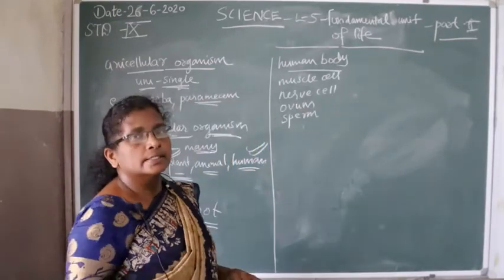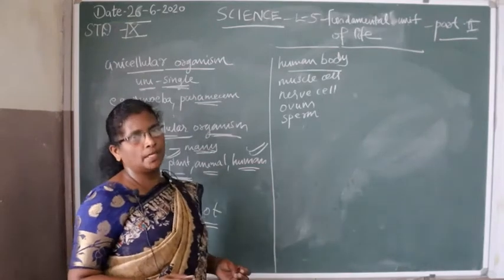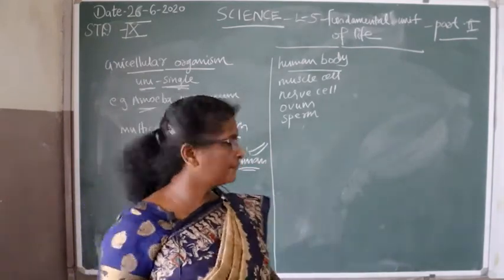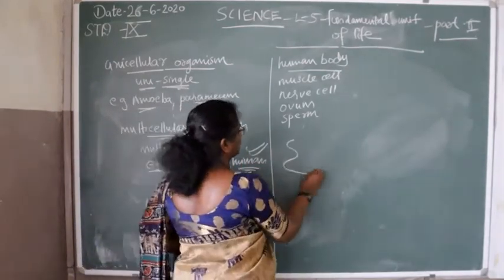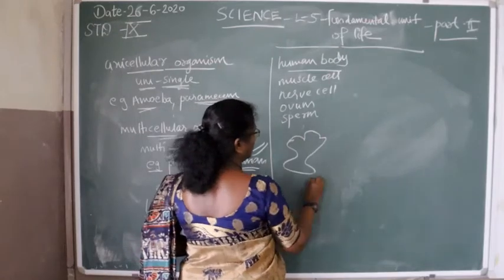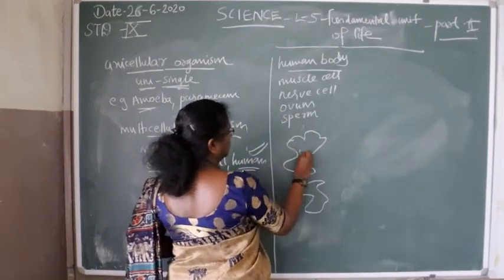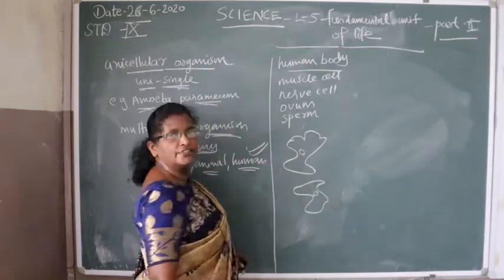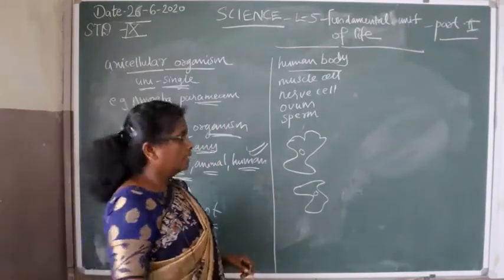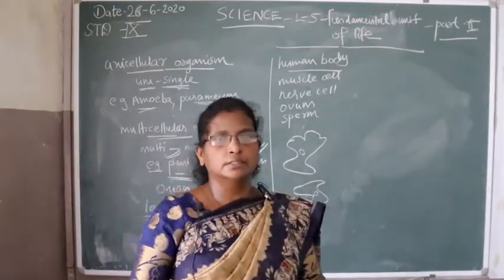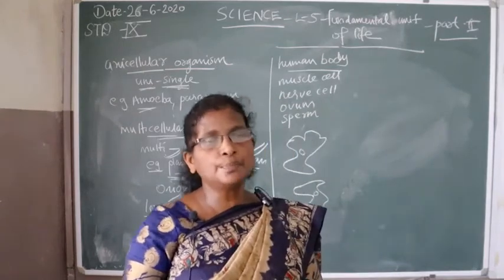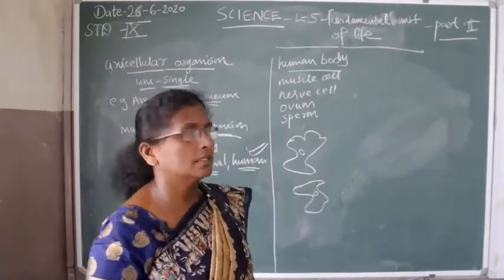In some cases, like amoeba, the cell shape is changing. But in some cases, the cell shape is fixed, for example in the nerve cell.